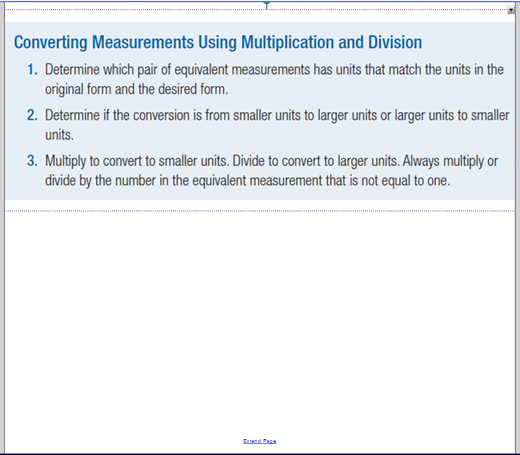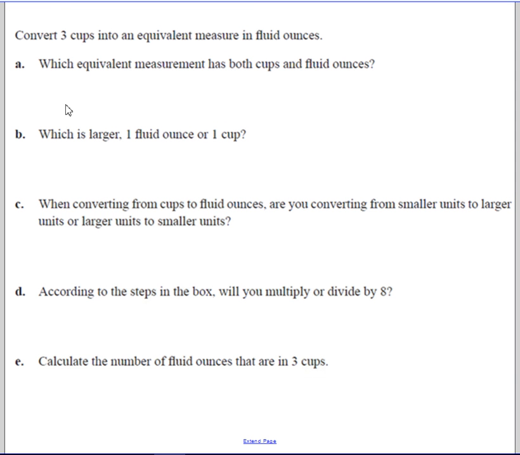We're going to walk through an example here. We want to convert 3 cups into fluid ounces. And so if we look at the chart, it's 8 fluid ounces that equals 1 cup. And so which one's larger? The one with the 1 would be the larger unit, so it would be the cups. And so for this one, we're going from cups to ounces, so we're going from the larger unit to the smaller unit.